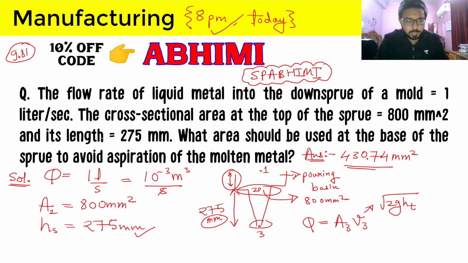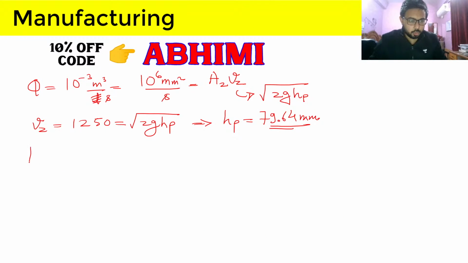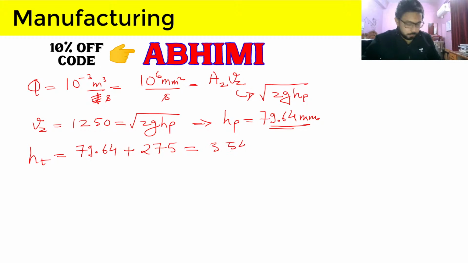And let's see what is the other thing given here. So length of sprue is given as 275. So total length will be 79.64 plus 275. It will be 354.64 mm. And then we can find V3, which we will be finding in mm.